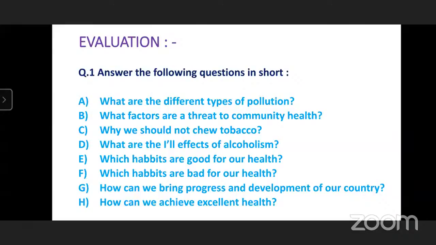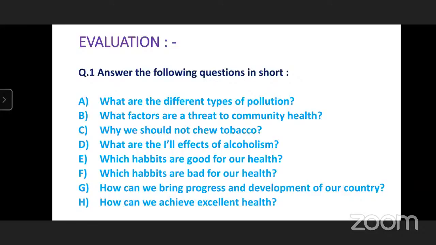Sir, some people use bad things like beedi and other things. Yes. These can harm our environment. Yes. We can say addiction, pollution. So all these things are a threat to community health.